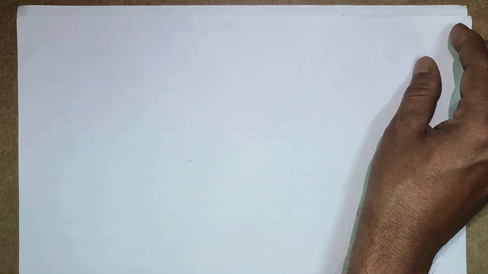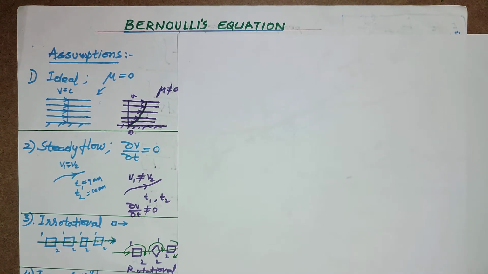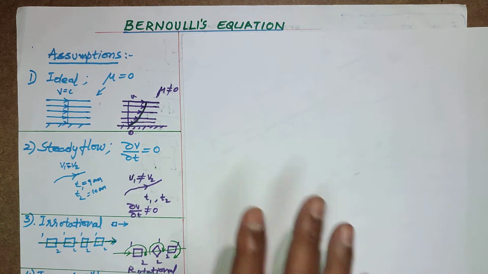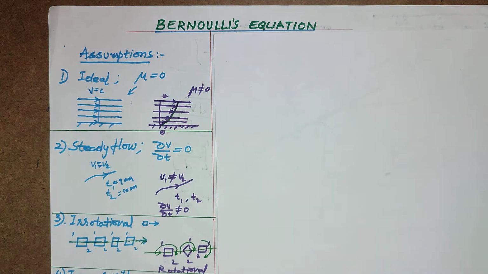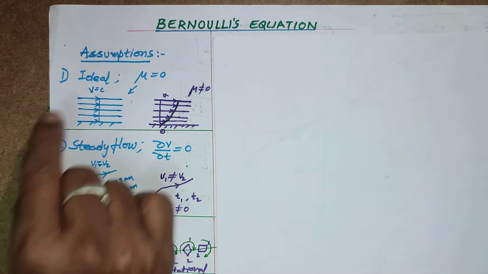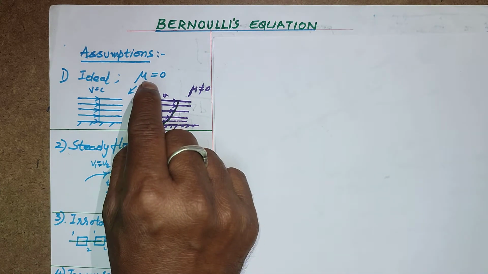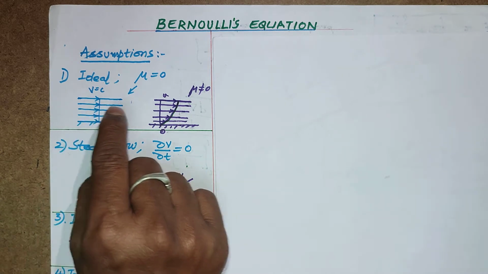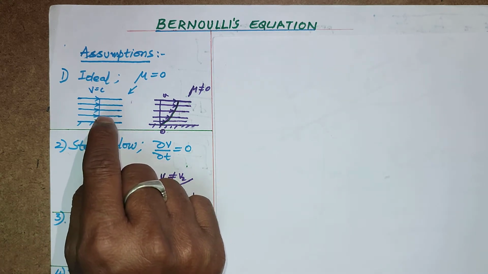Before entering into the derivation, it requires some assumptions, considerations, and constraints that the fluid must follow. So these are the constraints of the fluid motion. What is the first constraint? The fluid must be ideal. That means it should not have any viscosity. Viscosity is zero. Therefore, the fluid particles are all moving without friction, without internal resistance between the layers.